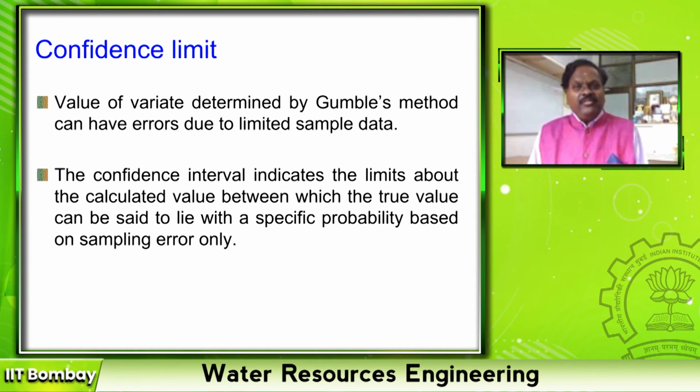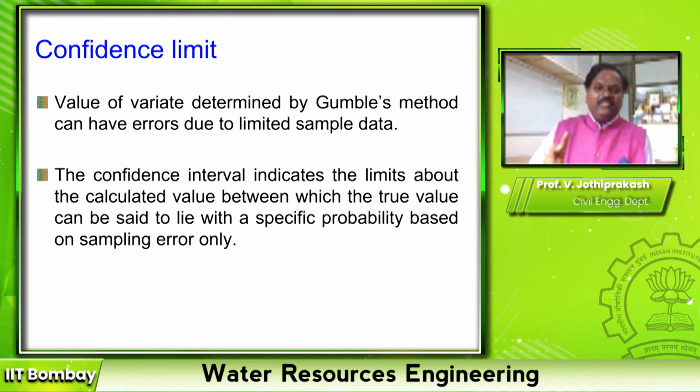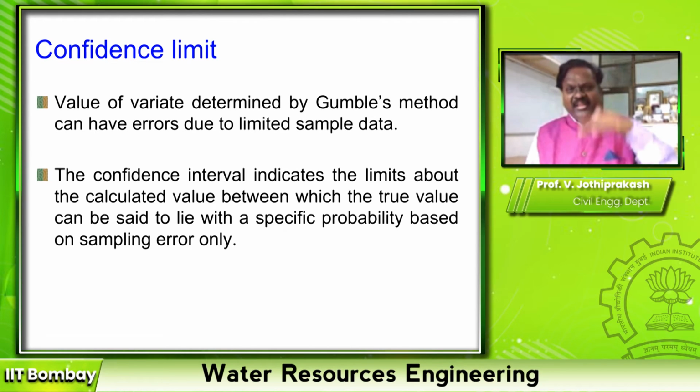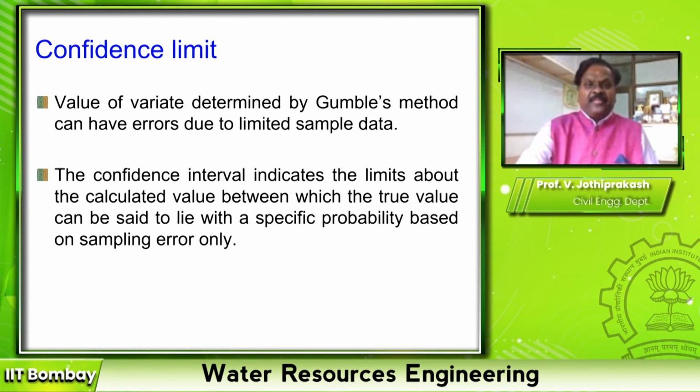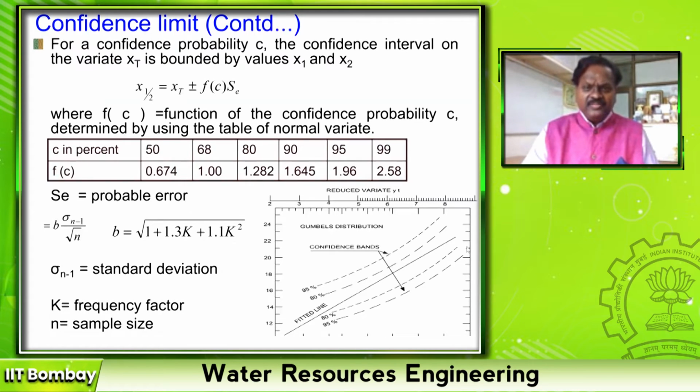So the value of the variate determined by Gumbel's method can have errors due to limited sample data. The confidence interval indicates the limits about the calculated value within which the true value can be said to lie. For example, you see this figure, the solid line is the estimated magnitude of the flood.